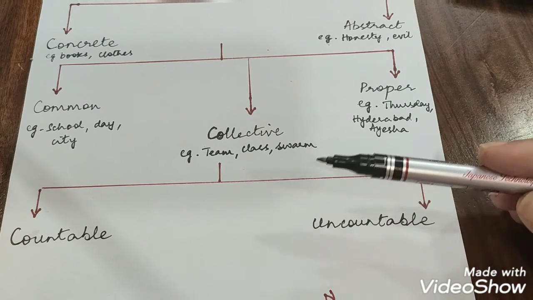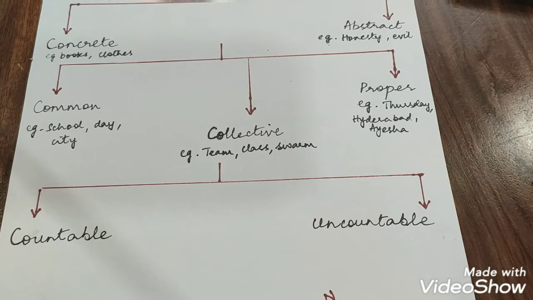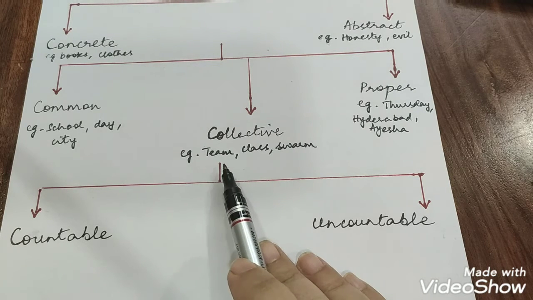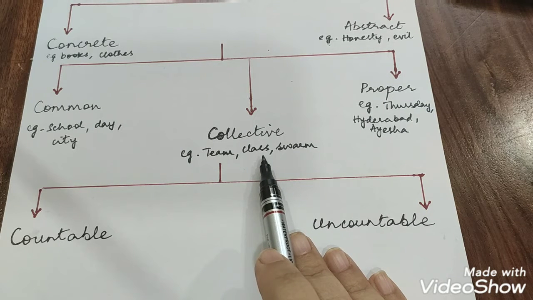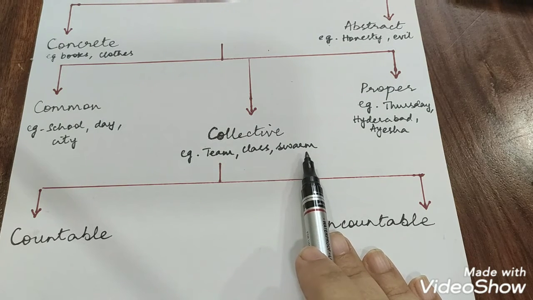Next we come to collective nouns. What are collective nouns? A collective noun is a name given to a group or a collection. So, a group of players is known as a team. A group of students is known as a class. And a group of bees is known as a swarm.